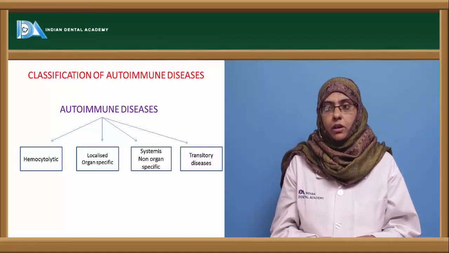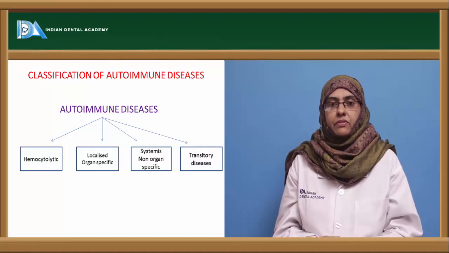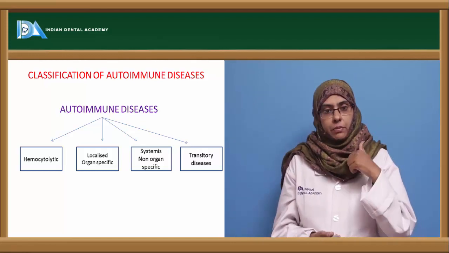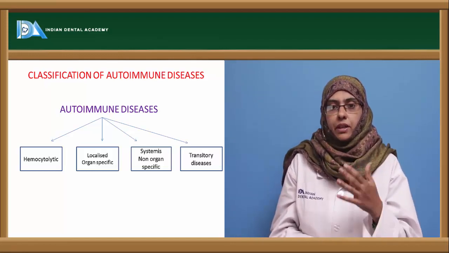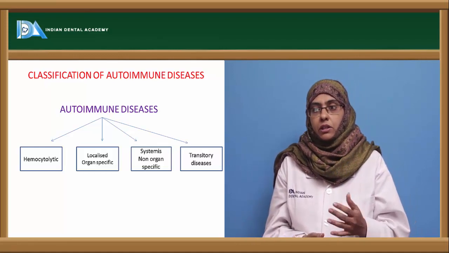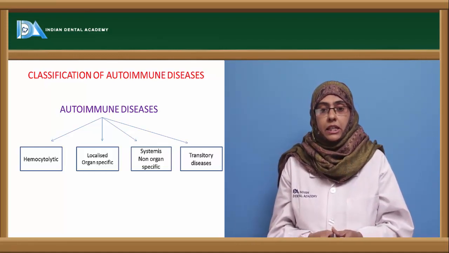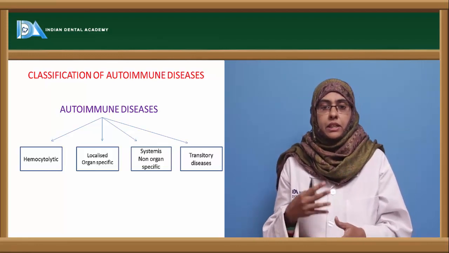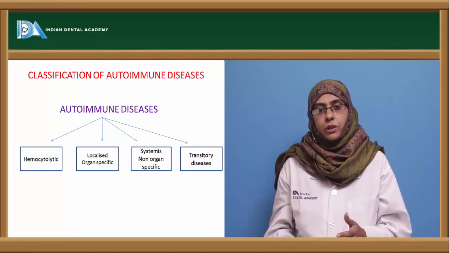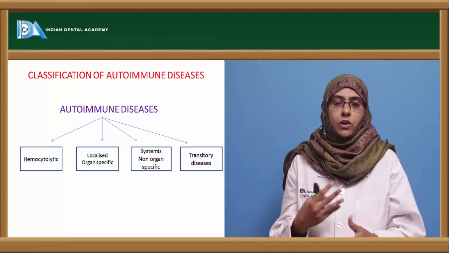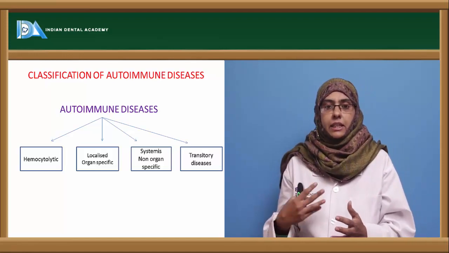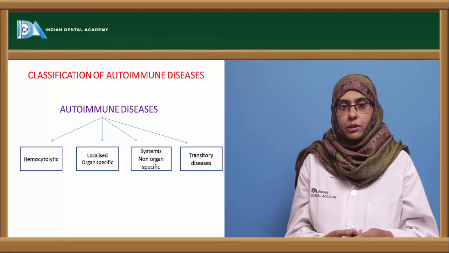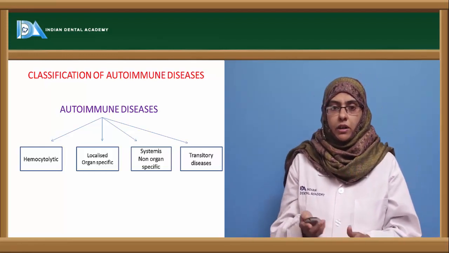Next is localized or organ specific, where a specific organ is usually targeted and the autoantibodies are produced against that particular specific organ. Next is systemic or non-organ specific. Here the antibodies are not produced against a specific antigen, but towards different self antigens that are distributed throughout the whole body, and the autoantibodies can interact at the same time towards different parts of the body and can lead to systemic autoimmune diseases. So it is non-organ specific.